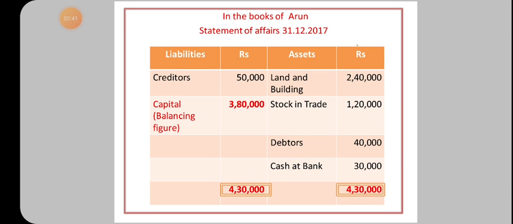So write the heading, statement of affairs, divide the column, assets and liabilities. Land and building 2,40,000, stock in trade 1,20,000, debtors 40,000, cash at bank 30,000. In the liability column, creditors 50,000. So we'll add all the assets and deduct 50,000 from the assets total 4,30,000. We'll get capital 3,80,000. Then total debtors account need not be prepared.